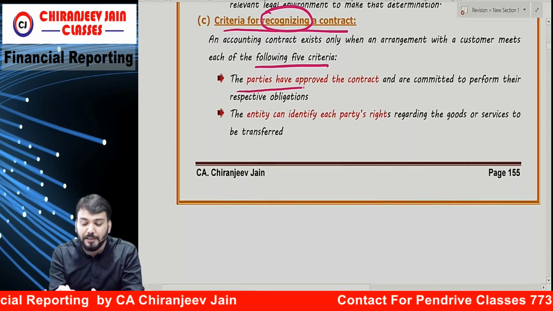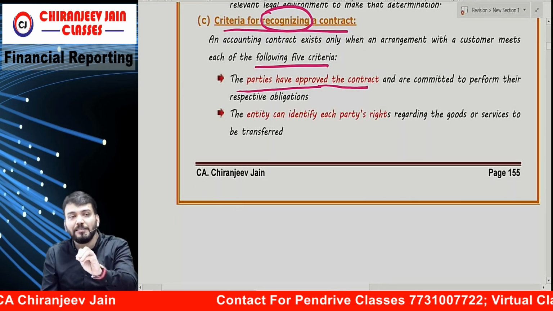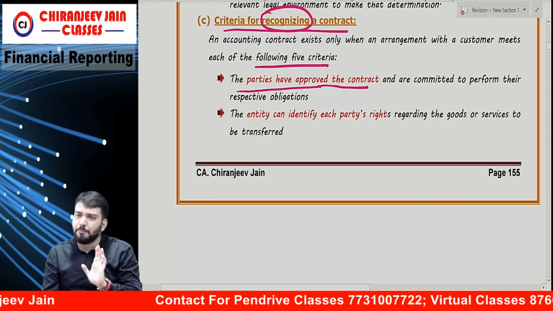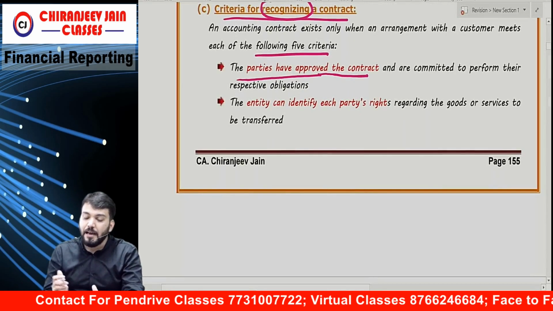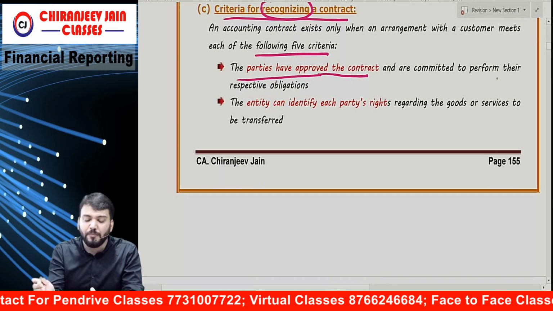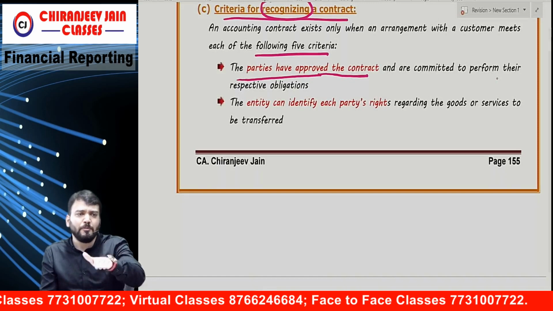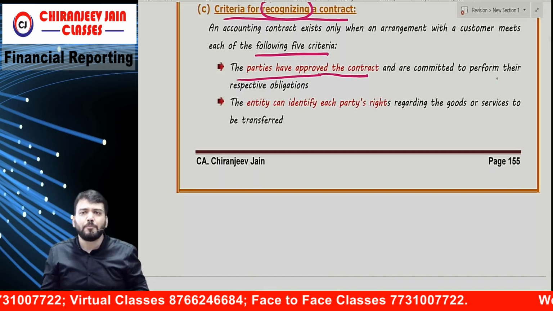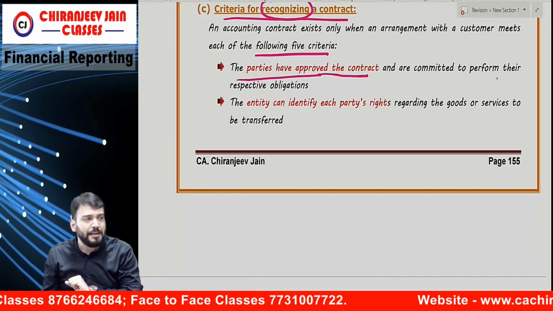The parties have approved the contract. Approval must be there. Correct? And of course committed to perform their respective obligations. So whenever there is an approval, commitment will automatically come. Without approval, commitment will not come. So once approved, the commitment will automatically come.